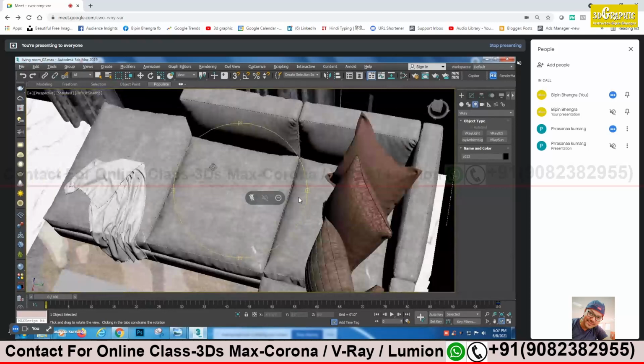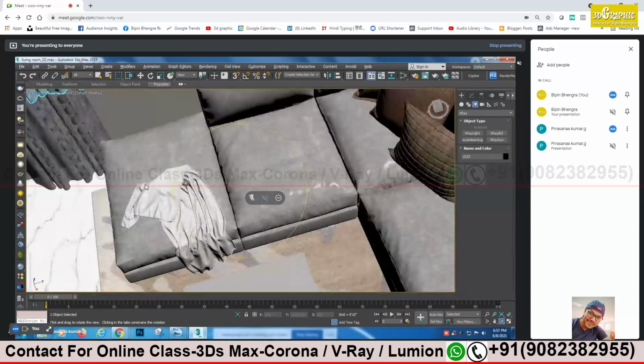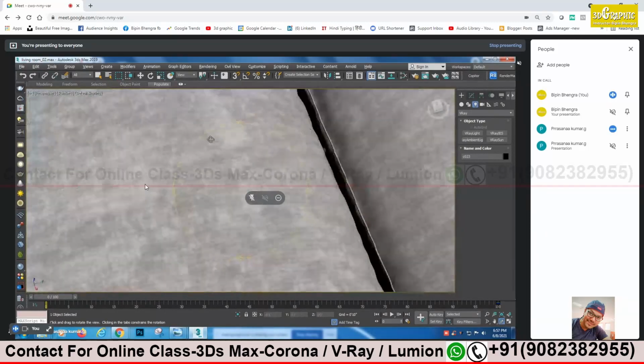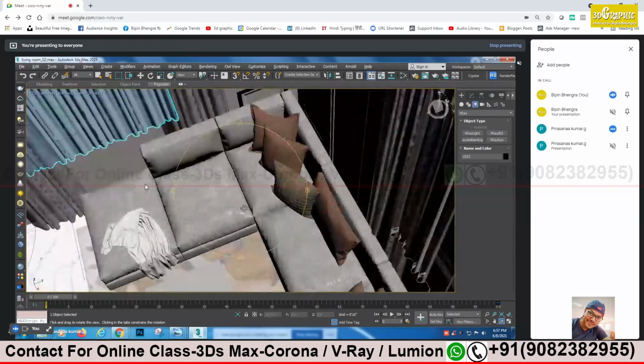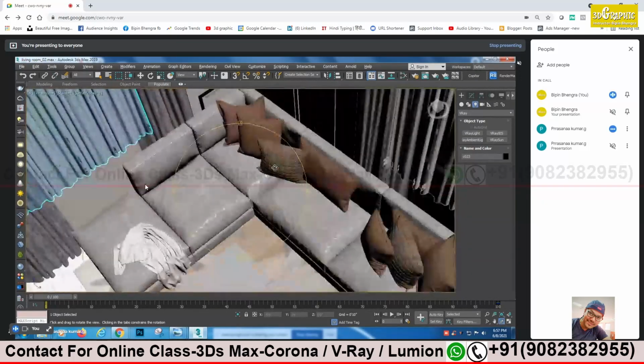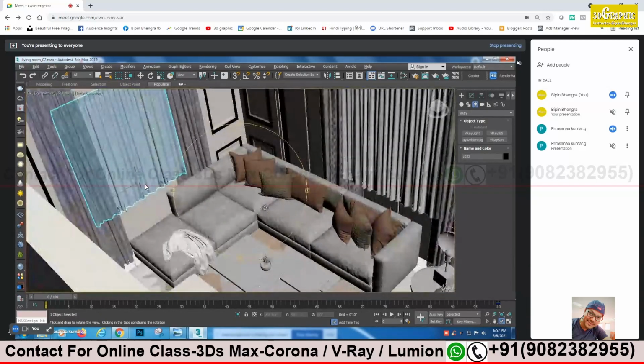Now when you have zoomed, it's looking really nice. Try to take a close-up shot also. Fine, sir. Try to keep a close-up shot of only the fabric and put some metal object at the center table. All right.